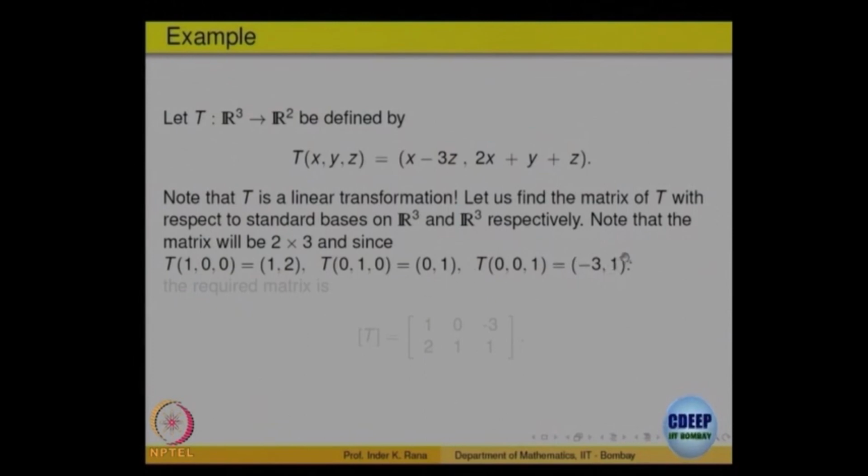So, what are these 3 things? 1 2 is the first column, because it is the image of the first element of the basis. This is the image of the second element of the basis in the domain. This is the third element in the domain, its image is minus 1 3. So, that is the matrix. In the domain V1, V2, Vn, look at the ith entry, write this as a linear combination of that side, and that gives you the ith column. That is how you get the matrix.